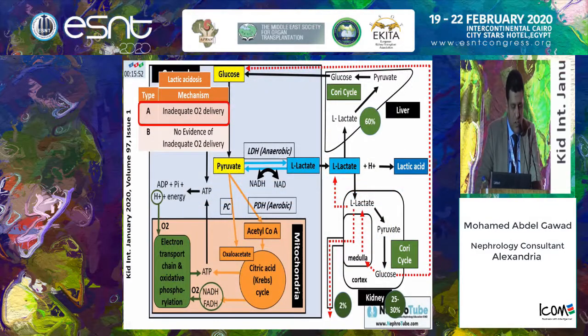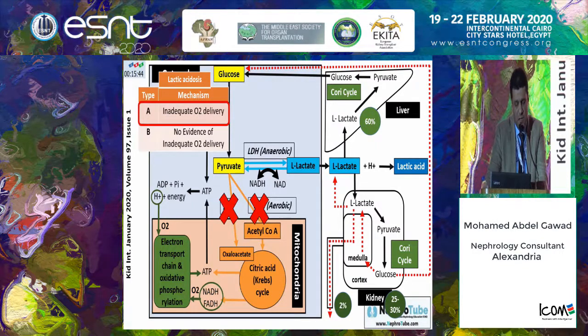The pathophysiology or the mechanism depends on the presence of inadequate oxygen delivery. In type A, there is no uptake of pyruvate by the mitochondria. There is no aerobic uptake or metabolism of pyruvate. So most of the pyruvate will be converted into lactate and it will cause a high lactate level in the blood.